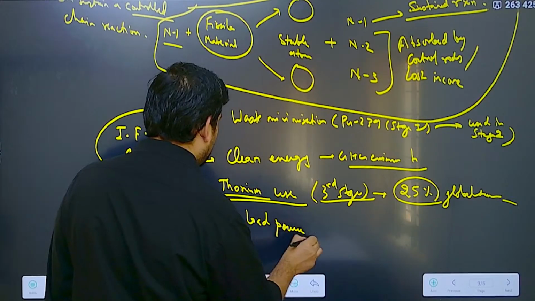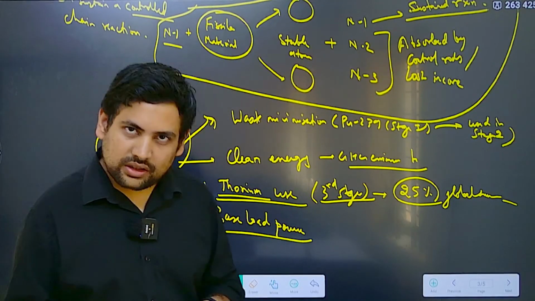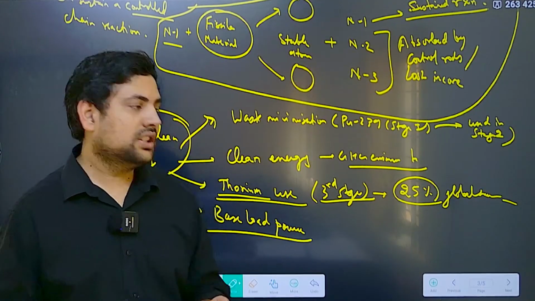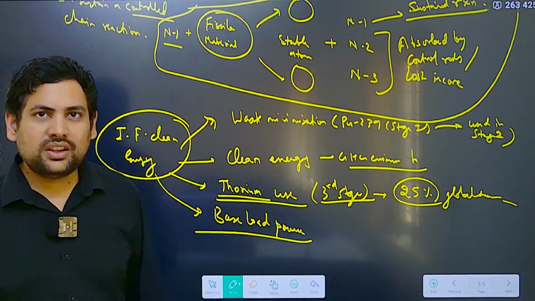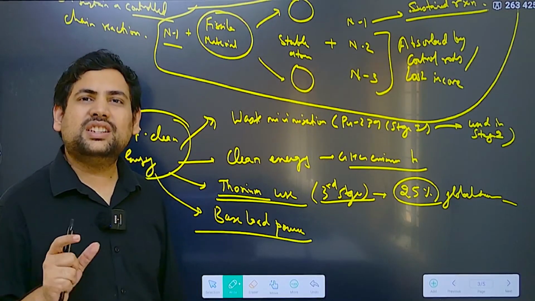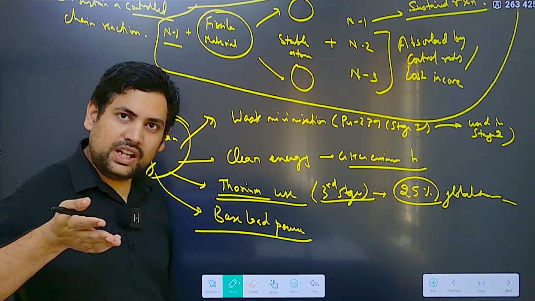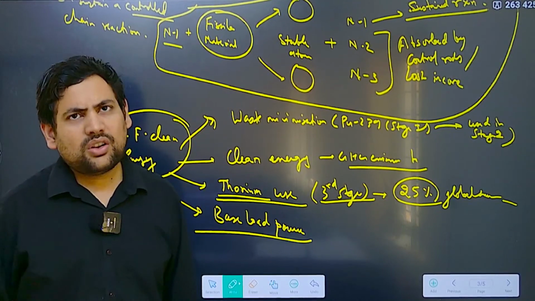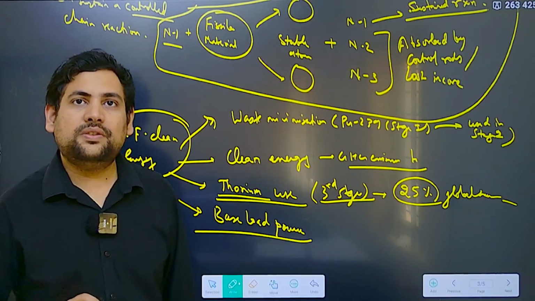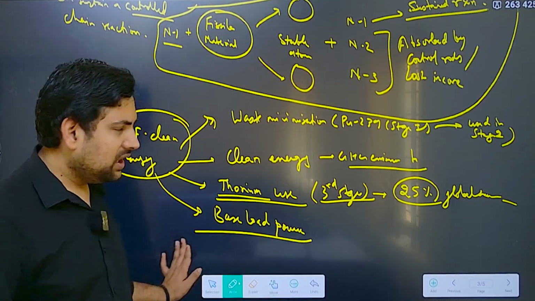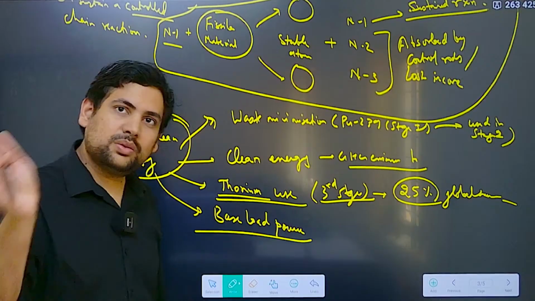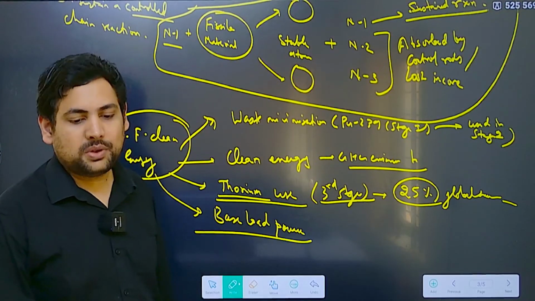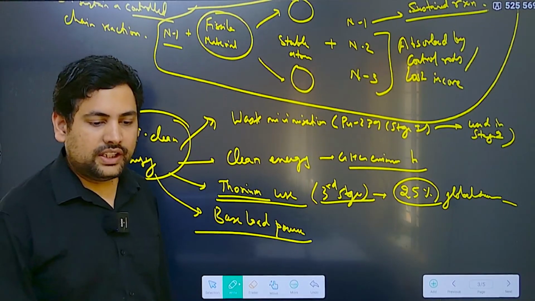If we are trying to have a clean energy matrix, what we will always be missing is something known as base load power. You get renewable energy, but renewable energy has a tendency of being available only at certain times. For example, sunlight is available in the day but not at night. That is called intermittency. To fight that, you need some base load power that can power the industries 24/7. Nuclear can provide this energy also.